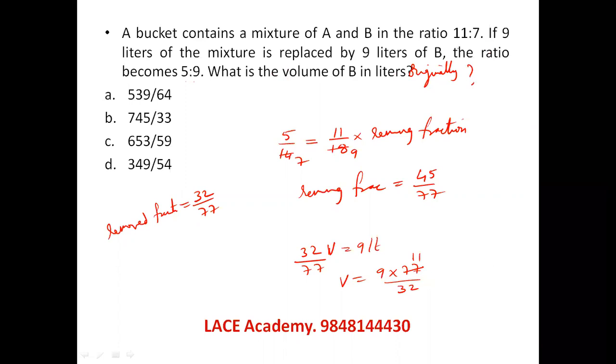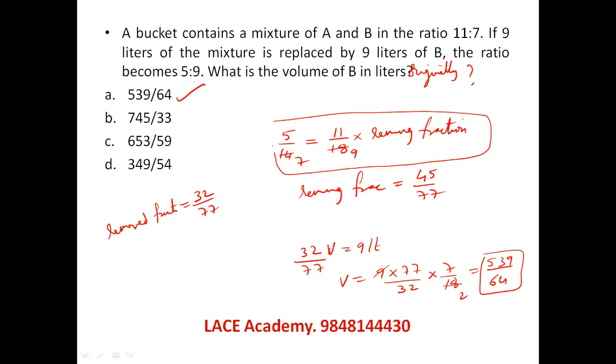So originally the B was 7 by 18. So out of this, 7 by 18 has to be taken. So you can see 9 ones, 9 twos. So 77 sevens, 490 plus 539 by 64. So this was the original volume of B in liters. This principle is called removal and replacement. You can find about this in the video of compounding, which is present in our LACE Academy channel. You can just go through it for its complete concept. The question should be, what is the volume of B in liters originally? Let us see the next question.